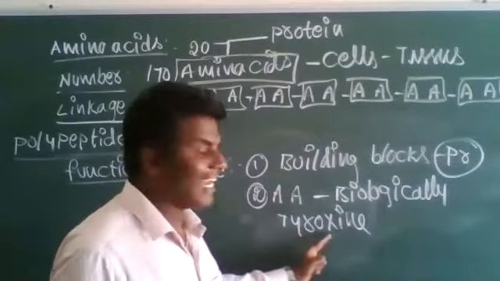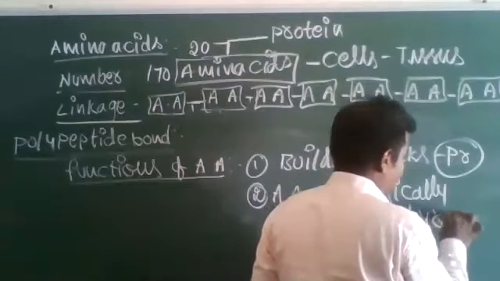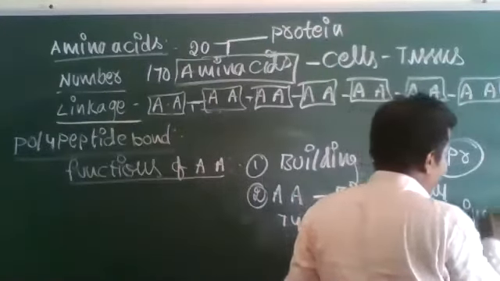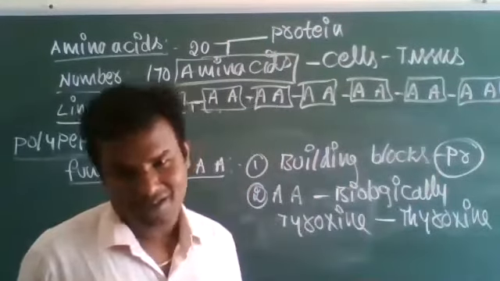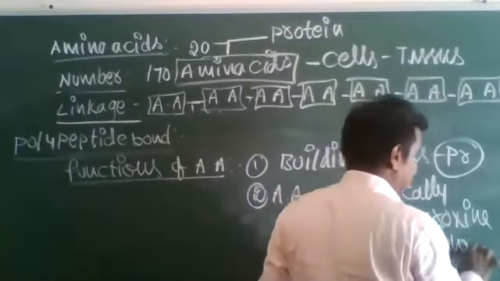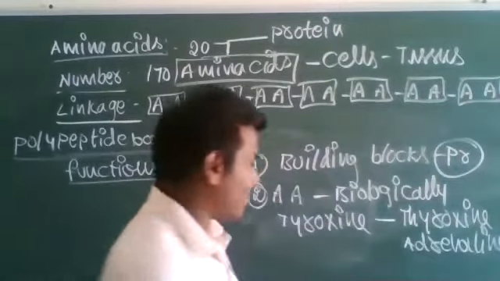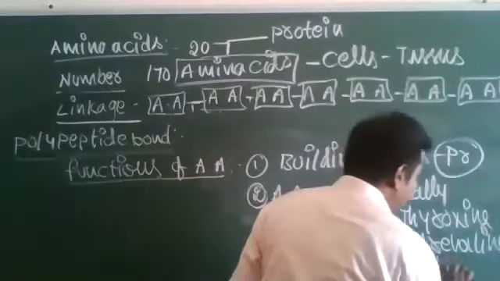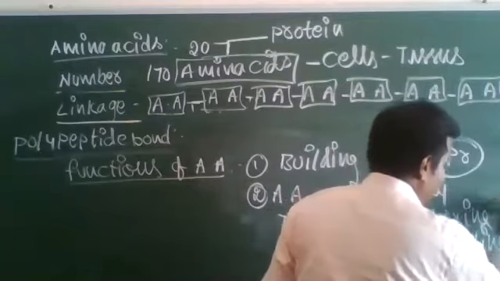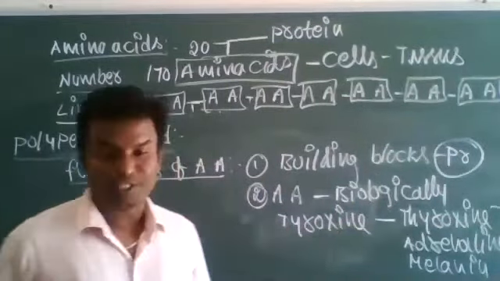For example, the amino acid thyroxine is converted into thyroxine hormone, adrenaline hormone and melanin hormone. All these biologically active compounds are formed from amino acids.